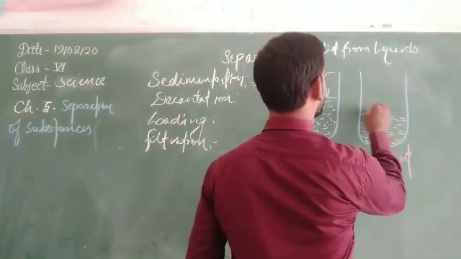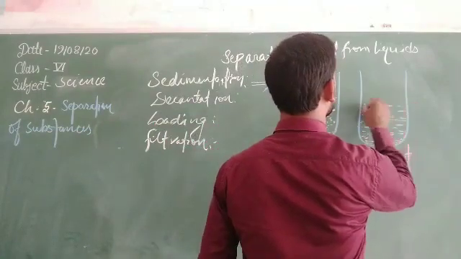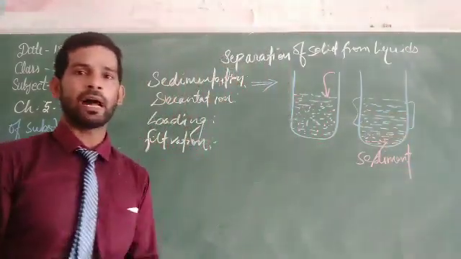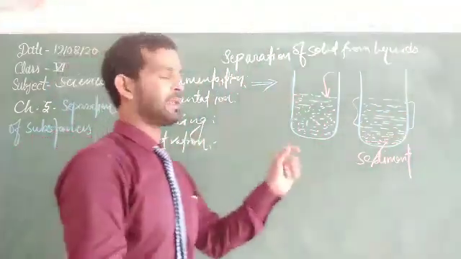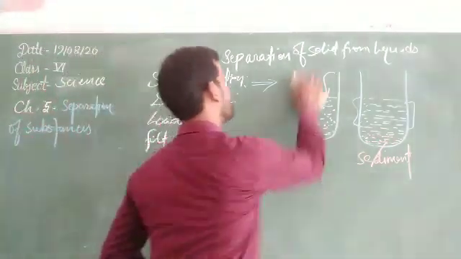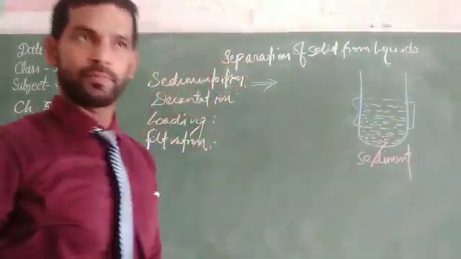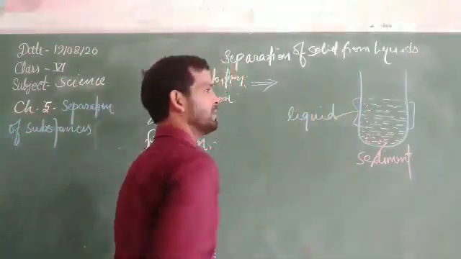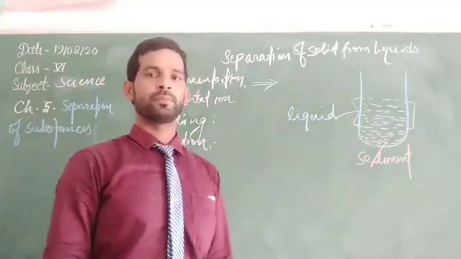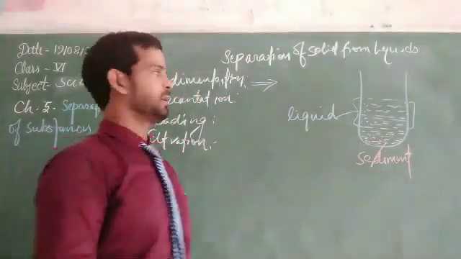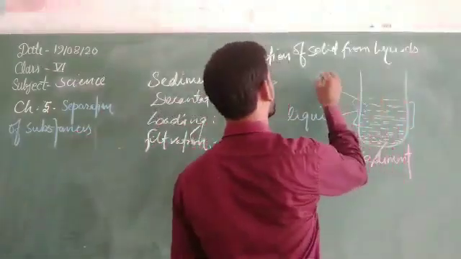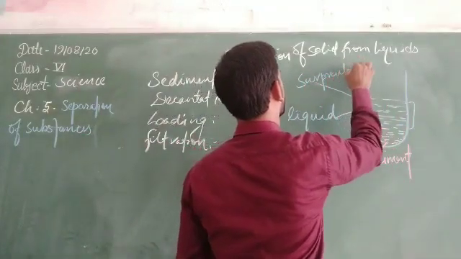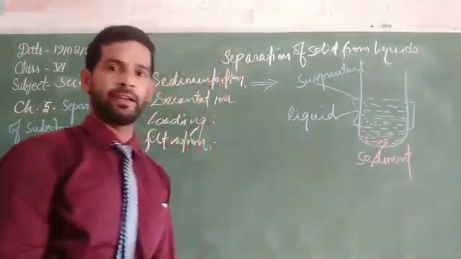And the next one, here we can see the upper clear portion of a liquid. The upper clear liquid is separated out. This one is called the supernatant.